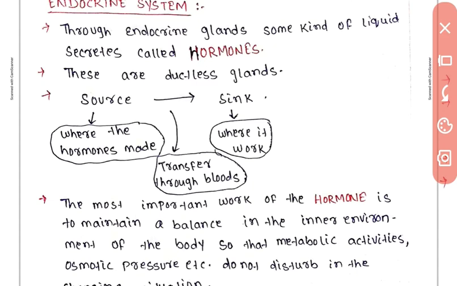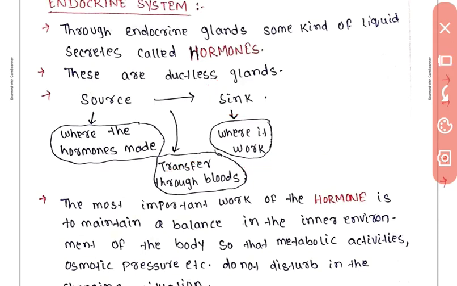Source is where the hormone is made, the place where the hormone is made is its source. And it transfers through the blood. As endocrine gland does not have a duct-like structure, it transfers through the blood. And sink is where it works.